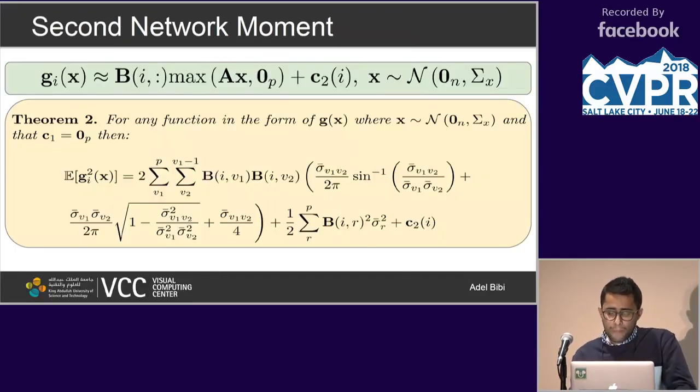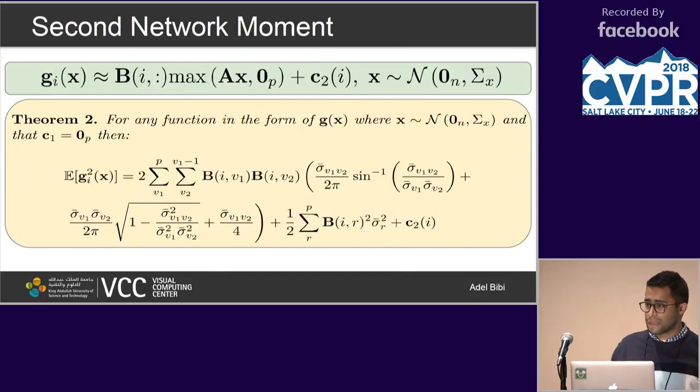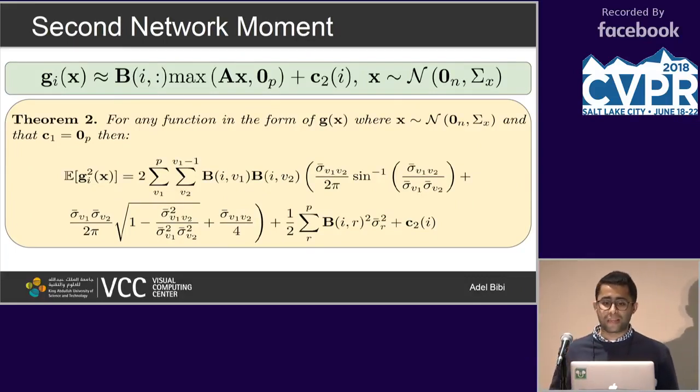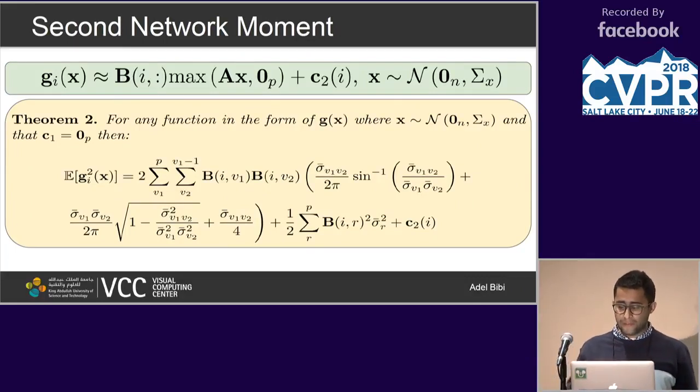So with a couple of other results, now we can actually figure out what the closed form solution for the second moment of that small network is, given in this form. Now, this is overwhelming from the slides, but we can parse it at the poster session later down there.